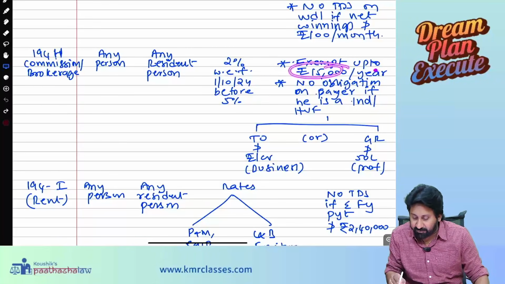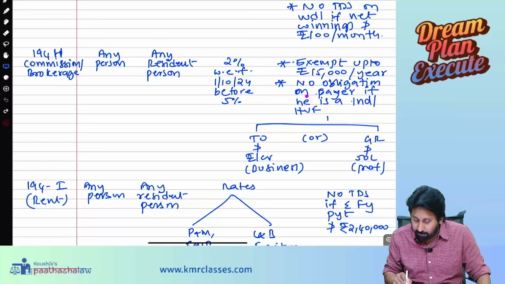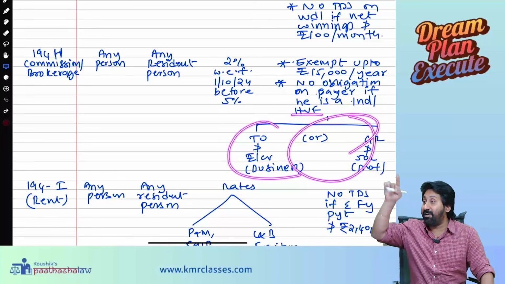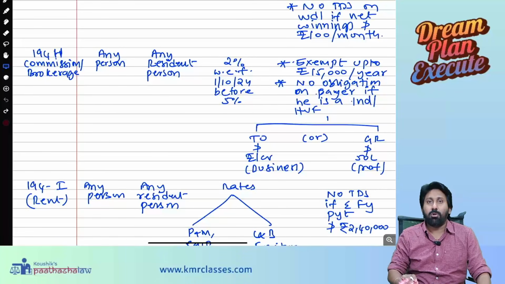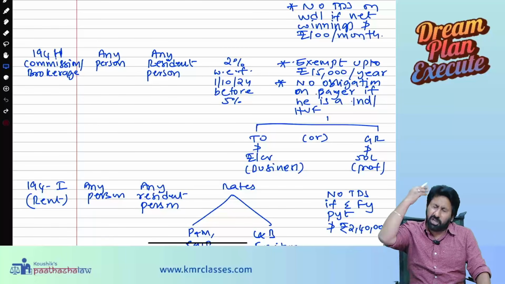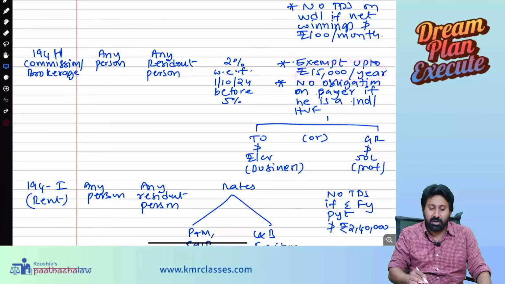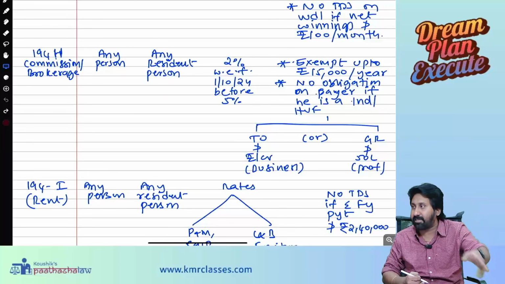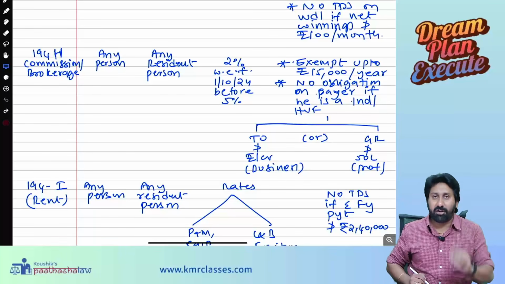Exempt up to rupees 50,000 per year. Exempt up to 15,000 per year. No obligation on the payer if he is an individual or HUF. Same HUF and individual special point said earlier is also applicable here. So exempt up to 15,000 per annum, whether the payee is an individual or HUF or any person. If it is not exceeding that, then no TDS on commission or brokerage you pay. So any person paying to any resident person, 2% after 1/10/24, 5% before 1/10/24.